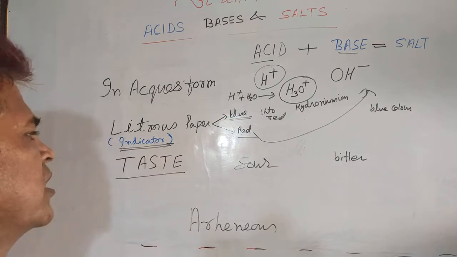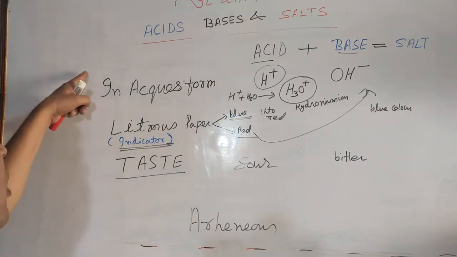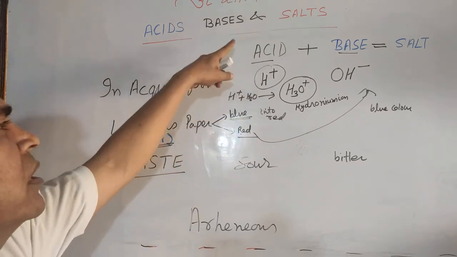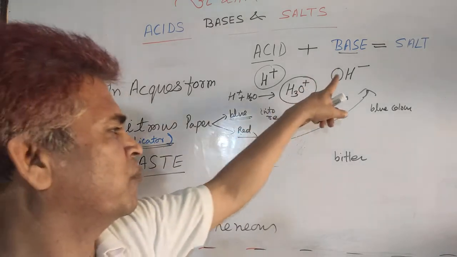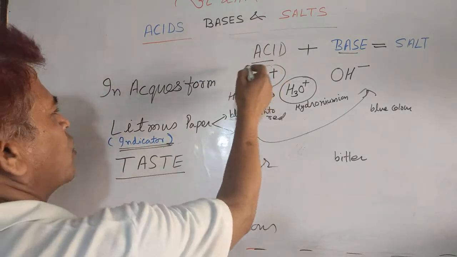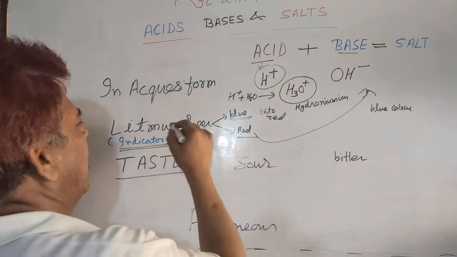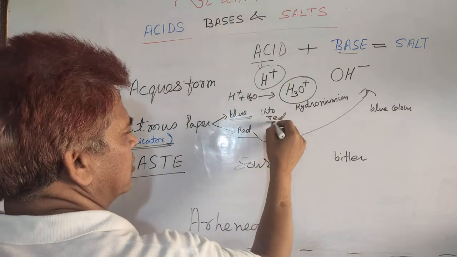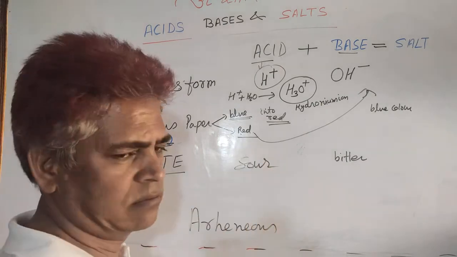Arrhenius was the first scientist who tried to define acidic and basic substances on the basis of these three techniques. If you combine all three characteristics, then you can easily define the acidic substance and basic substance. So, I am going to repeat it. In the case of an acid, in aqueous form, it gives hydrogen ions, and blue litmus paper touched to the acidic substance turns red, and it is sour in taste.